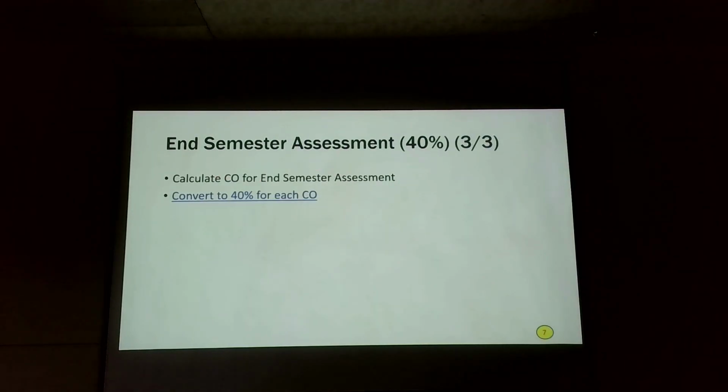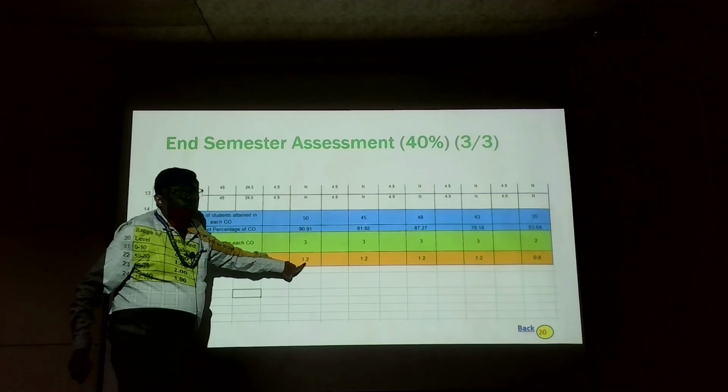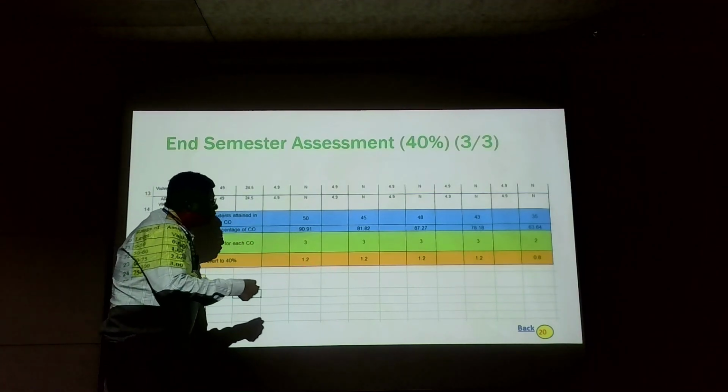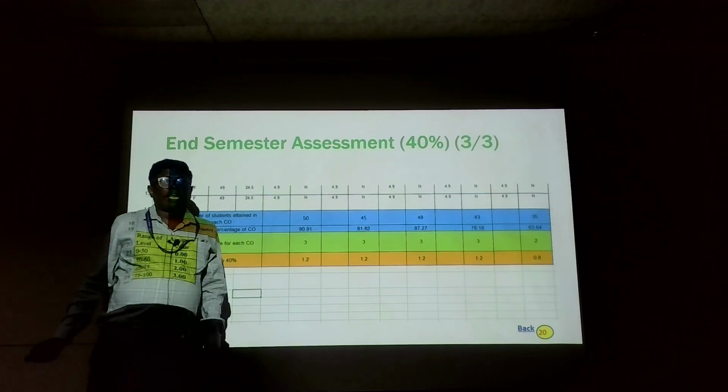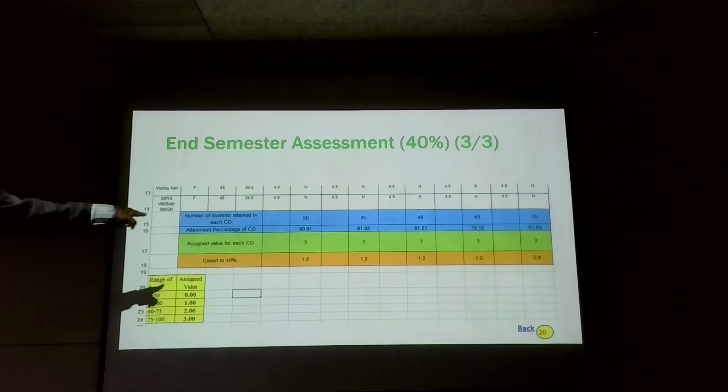Now convert all the COs for the end semester assessment into 40%. Click that 40%. Now convert this CO into 0.4. So 3 into 0.4 we get 1.2. Like that we are going to do it for all. The same procedure which we adopted for the internal assessment, the same one we are going to follow for the external assessment also. Next, back.